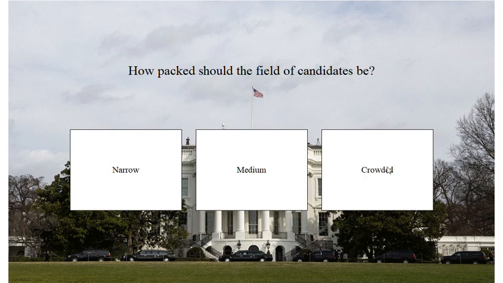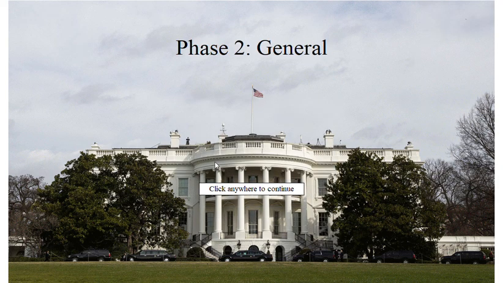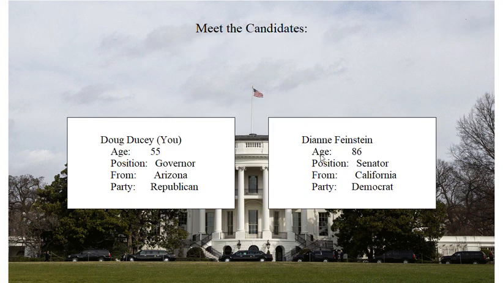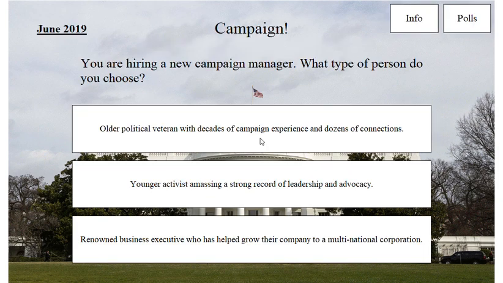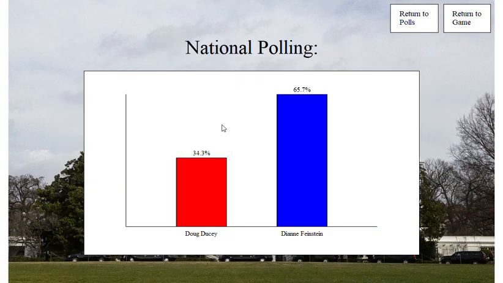We'll do a random candidate this time. Let's say crowded, but it doesn't actually matter because we're going to skip to the general. Now I'm running against Dianne Feinstein, Senator from California, and I'm Doug Ducey. I'm a Republican. So once again, I want to factor in my lean when I answer these questions. For example, Republicans may favor older political veterans as opposed to younger activists, so that should help me. Before I was at 33%, and I've already gained a percent.